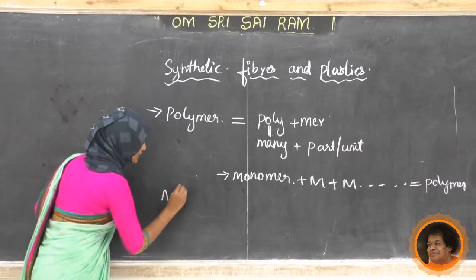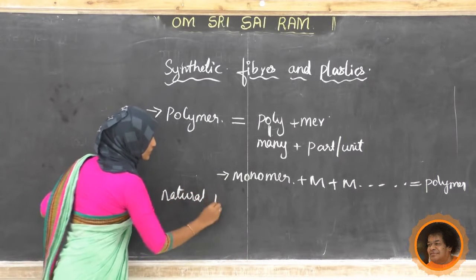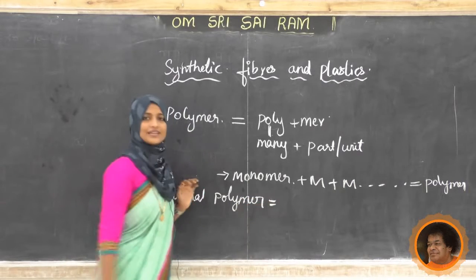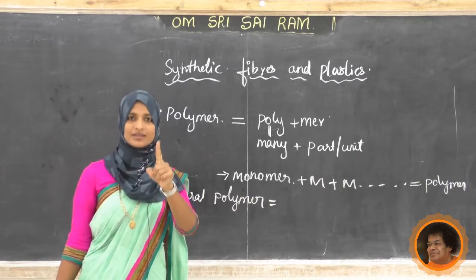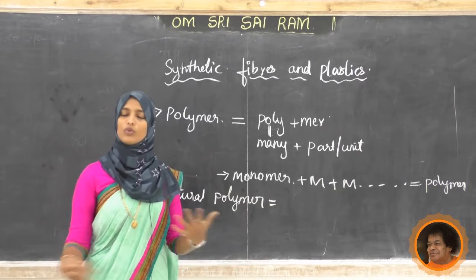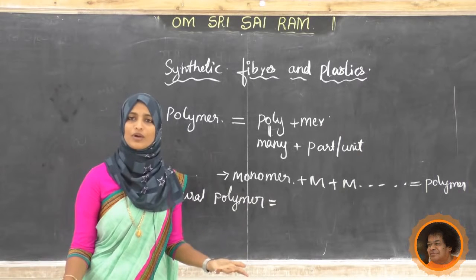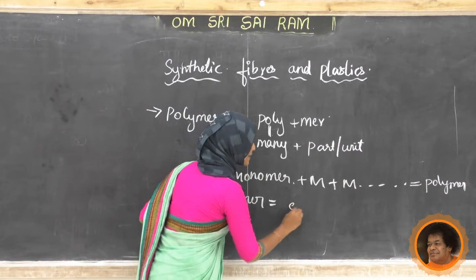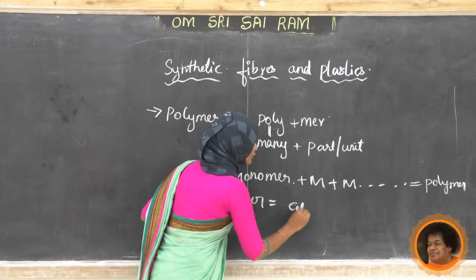Natural polymer example: there are a number of examples, so I will take only one. If you find more examples, collect more and more and write them down in your book. Here one simple example is cellulose.